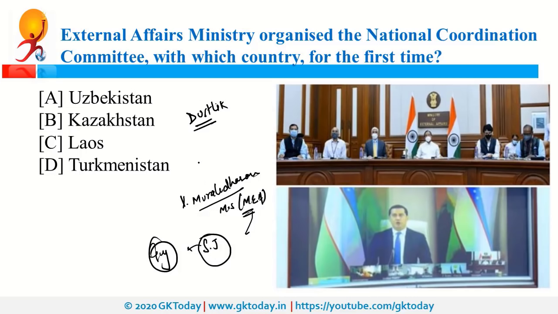The capital of Uzbekistan is Tashkent, and it is important to note that Uzbekistan is a doubly landlocked country. Only 2 countries in the world are doubly landlocked. Answer in the comment box which is the second country.